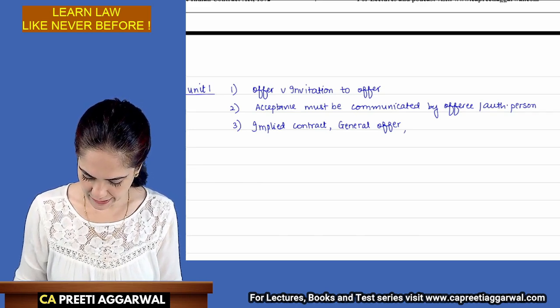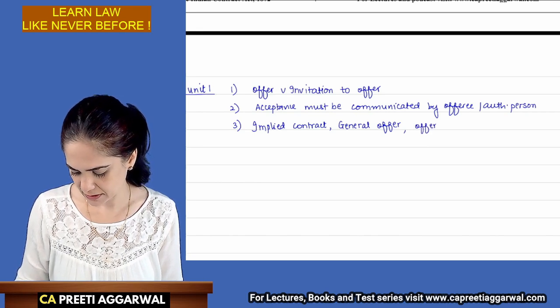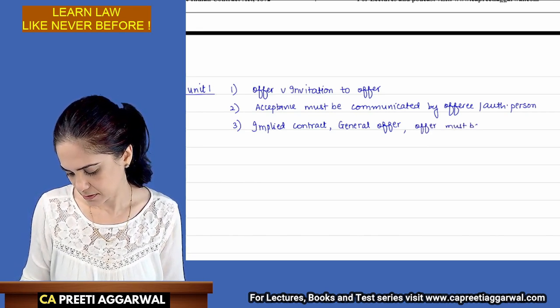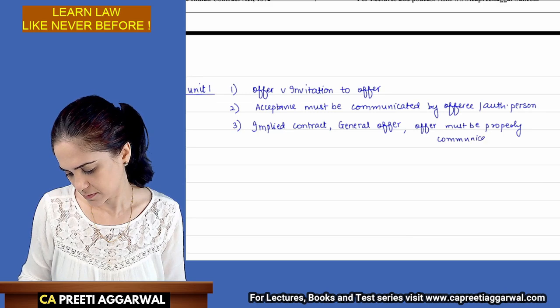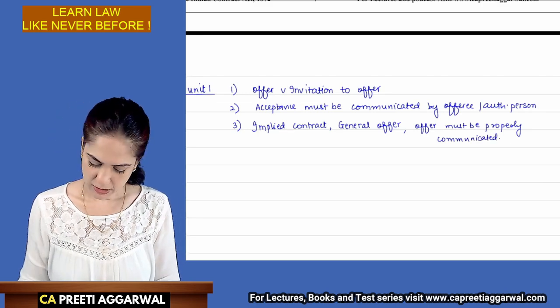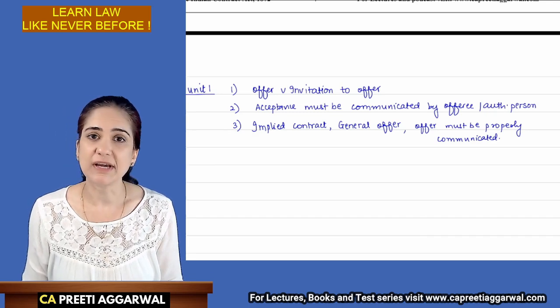And lastly, it can also be asked that the offer must be properly communicated. So these are the 3 concepts on which questions are generally asked in your exam.